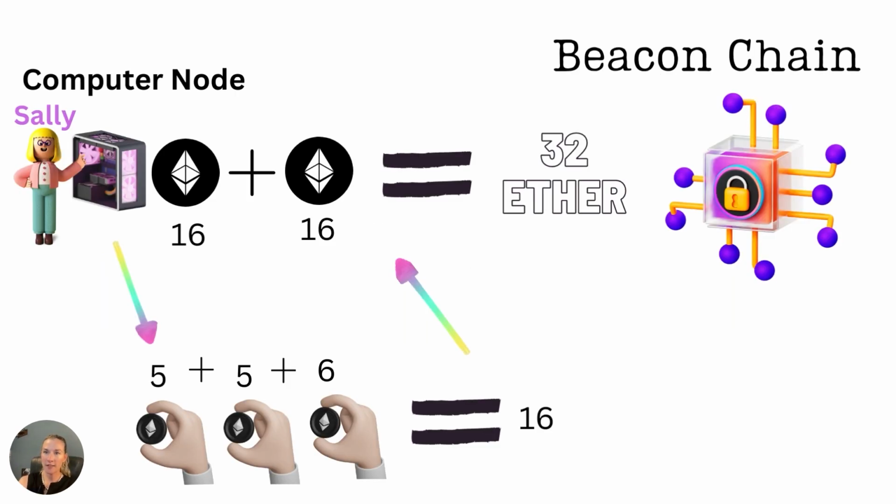This is an example of how this works. Sally up there in the top left, she decides she is a node validator. She decides to deposit 16 ETH for her collateral, and then she borrows from you and maybe two others to make a total of 16. Her 16 combined equals 32 Ethereum. Now she's ready to validate the blocks, transactions, and earn the APY and rewards, and then she'll take a cut and give it back to you.